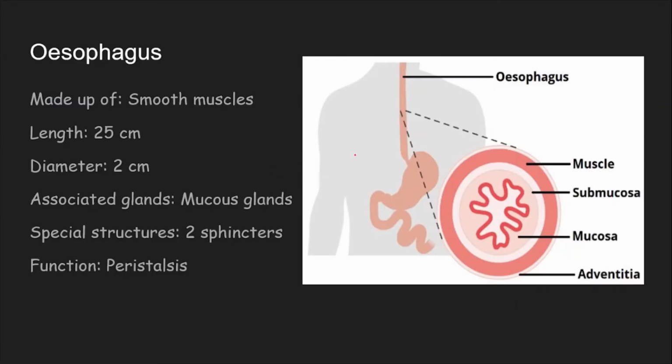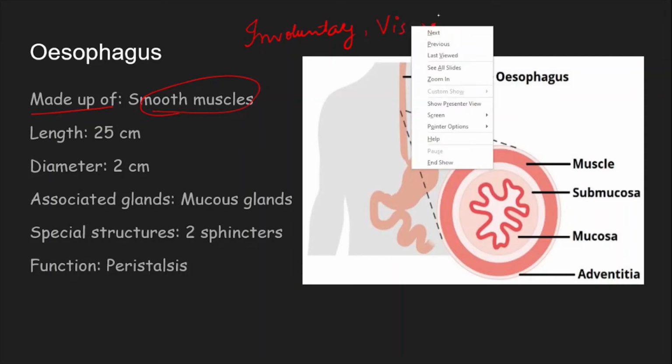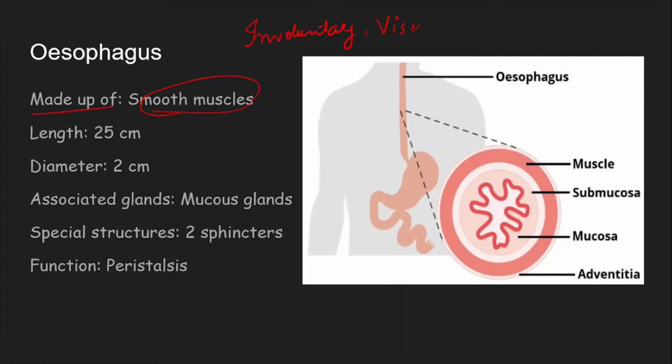Coming to the esophagus now. Remember, what is this esophagus made up of? It is a long tubular structure, we already know. It is composed of smooth muscles. Again, as I told you, remember, the entire alimentary canal is made up of smooth muscles. It is involuntary in nature, and they are also called visceral muscles. Involuntary because you cannot control it if you want to just hold your food here while swallowing.